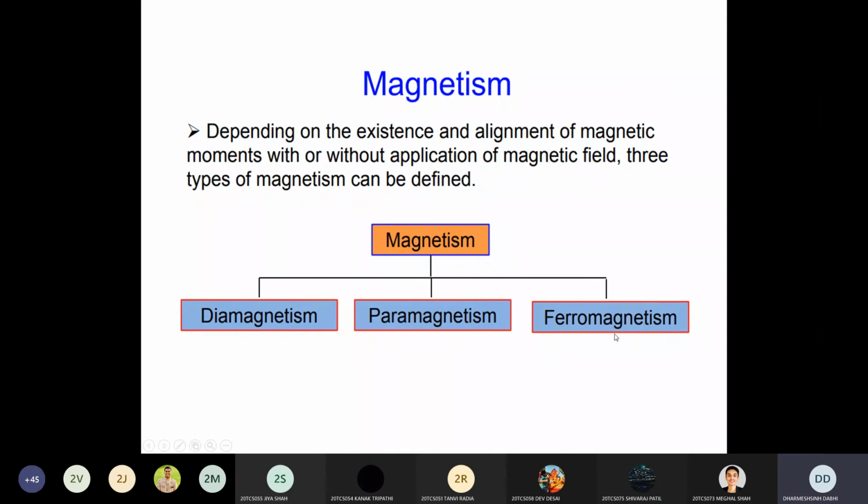So magnetism you can classify in 3 terms: one is ferromagnetism, which you get in ferromagnetic material, the second is paramagnetism, and the third is diamagnetism. So let's understand the difference between these 3 terms: ferromagnetism, paramagnetism, and diamagnetism.